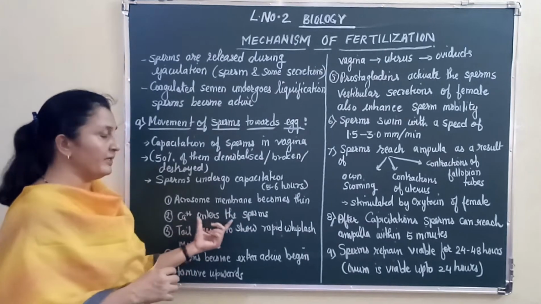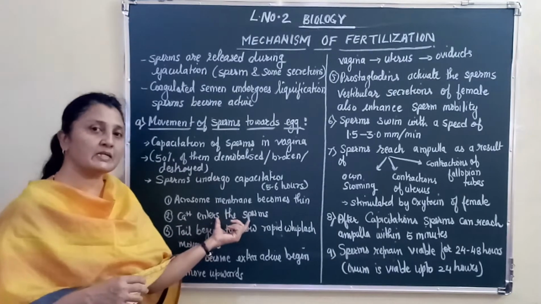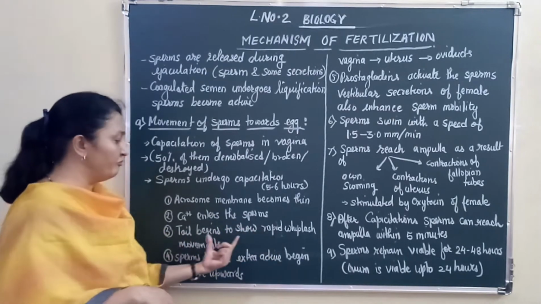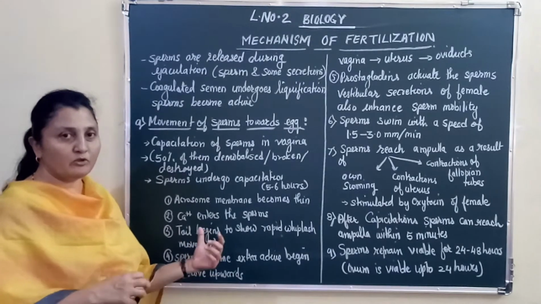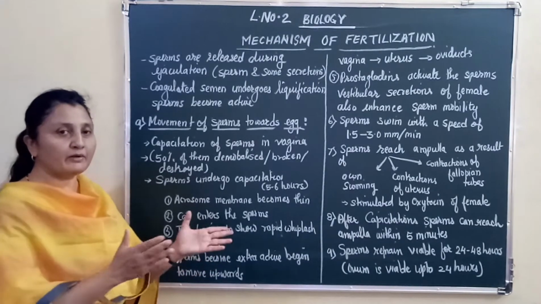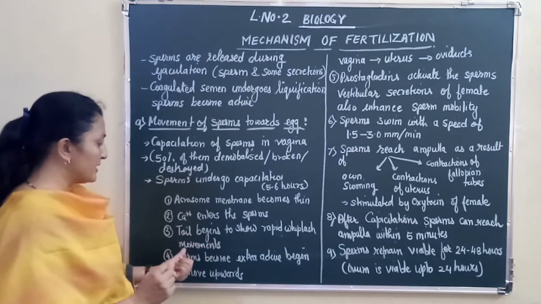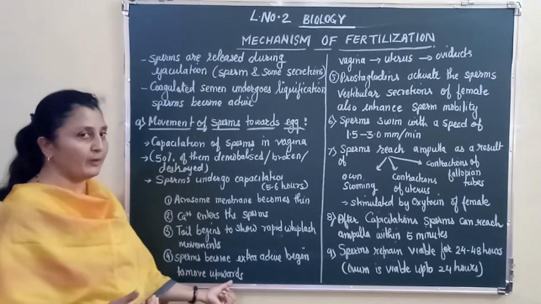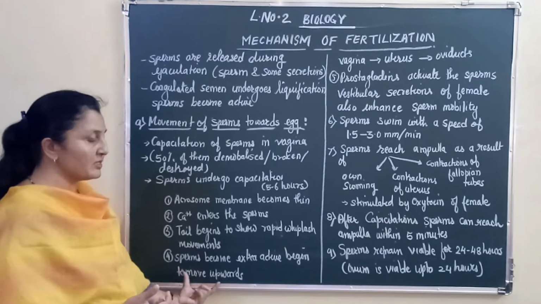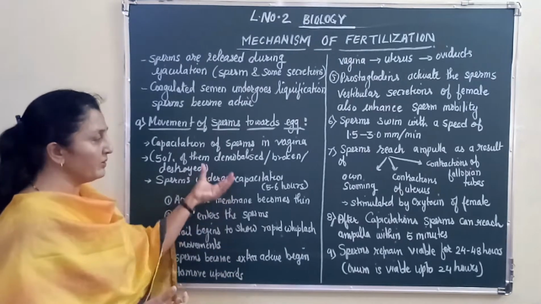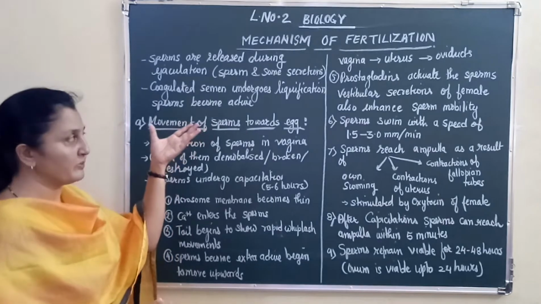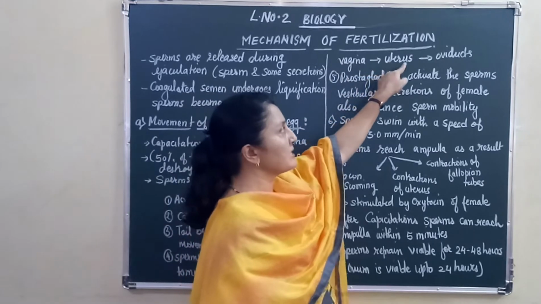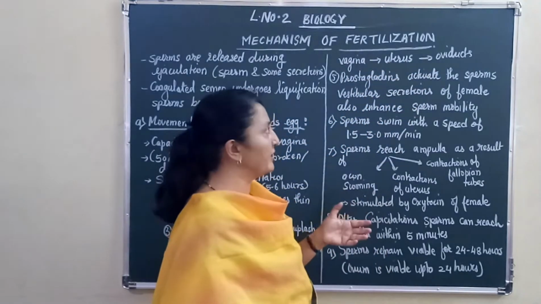Then calcium ions make their entry into the sperms. The tail of the sperms shows rapid whip-like movements. The sperms become extra active and they begin to move upwards. They have been deposited in the vagina, and they are going to go from the vagina towards the fallopian tubes. So they start their journey from the vagina, enter the uterus and then enter the oviducts.